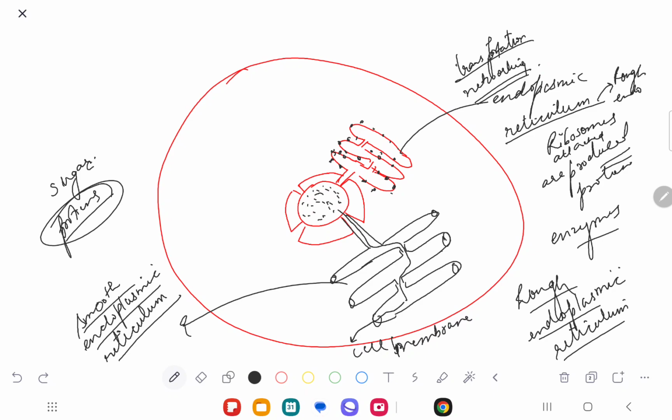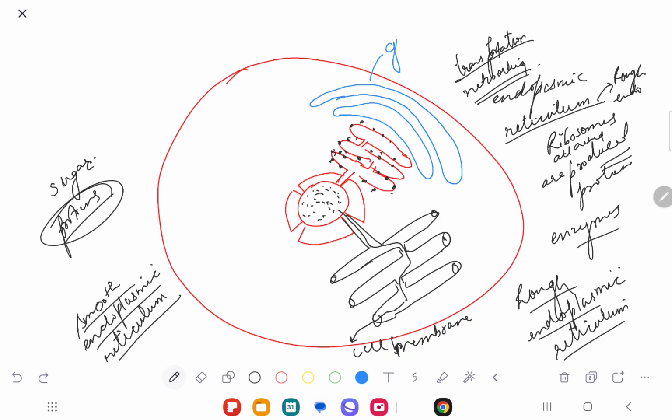Right. Now here we have what? Just behind the endoplasmic reticulum, there is also one more body. Very briefly, I'm telling you the parts because not much is required in this. So I'm just telling you very briefly. And just behind the endoplasmic reticulum is another organelle, and that organelle is nothing but the Golgi bodies. Do you understand?